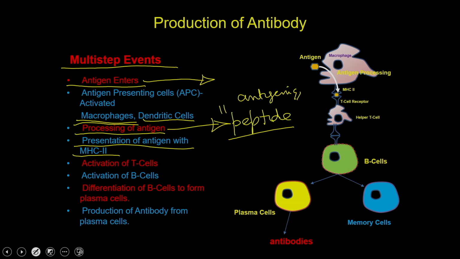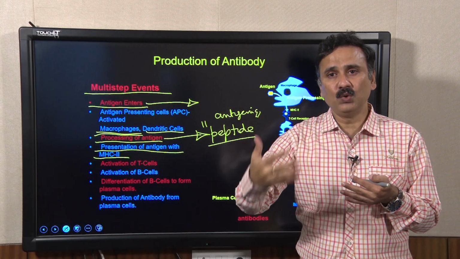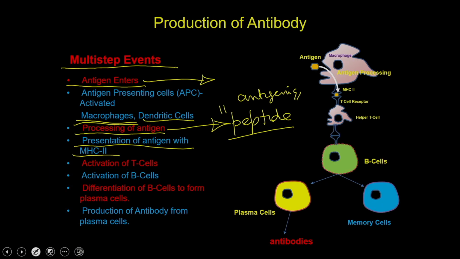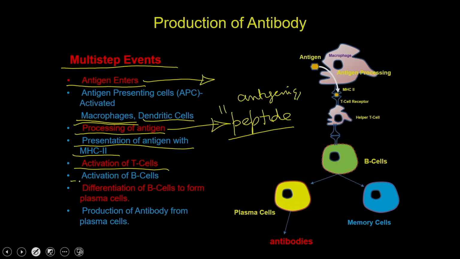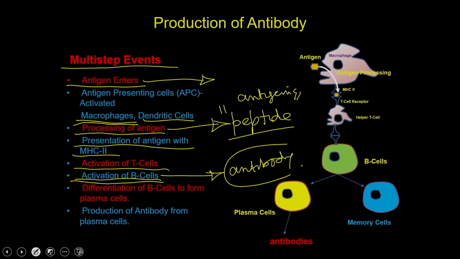Once they present these antigenic peptides with the MHC class II, they are going to activate the T helper cells, and the T helper cells, in response to the antigen presented on the MHC class II, are going to activate the downstream B cells, and once the B cells are activated, they start producing the antibody, which is going to further stimulate these actions.